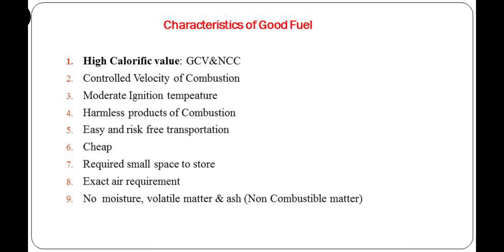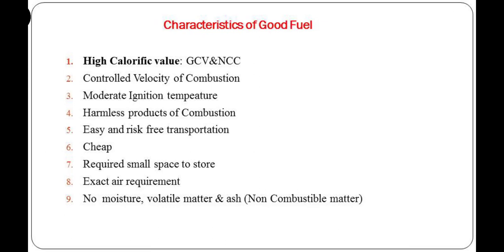The volatile matters are nothing but the products or the compounds or the substances formed due to the thermal decomposition of fuel. They reduce the CV content of fuel. So overall, the percentage of moisture, volatile matter and ash should be less. So this is about the important characteristics, or we can say properties, of the fuel sample.